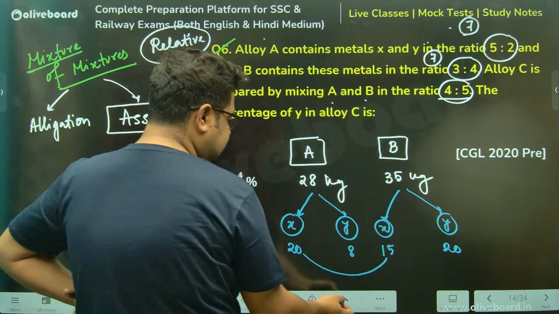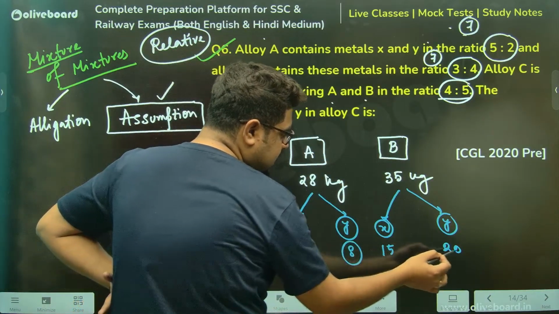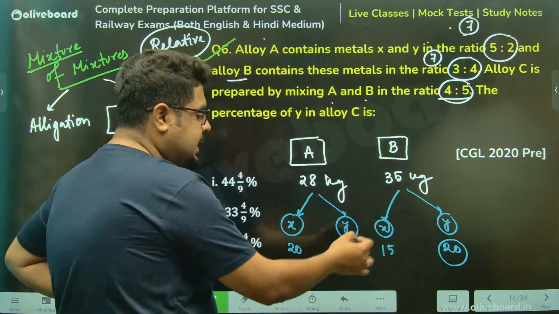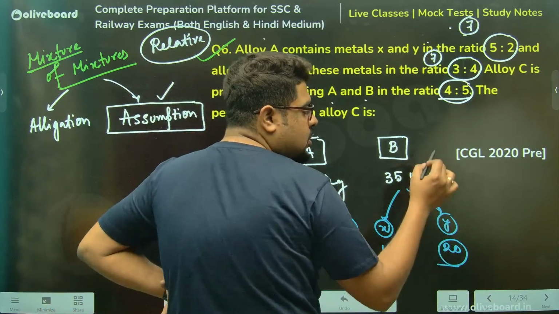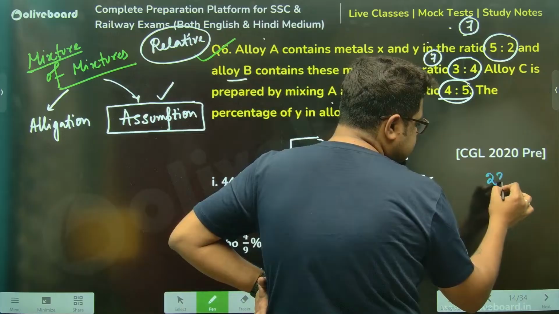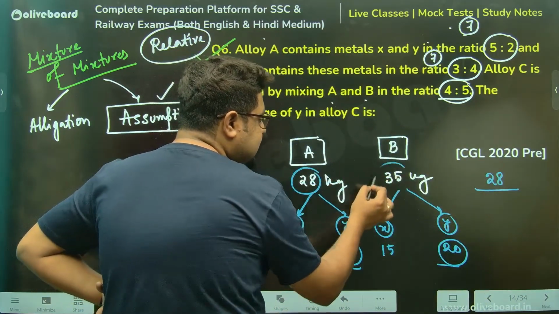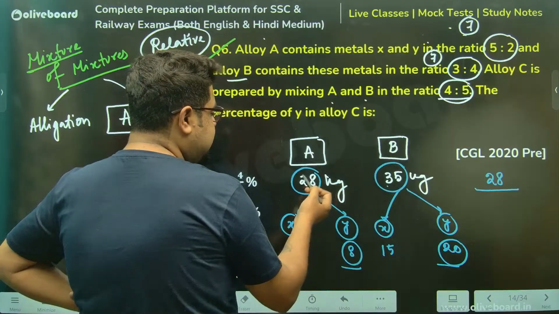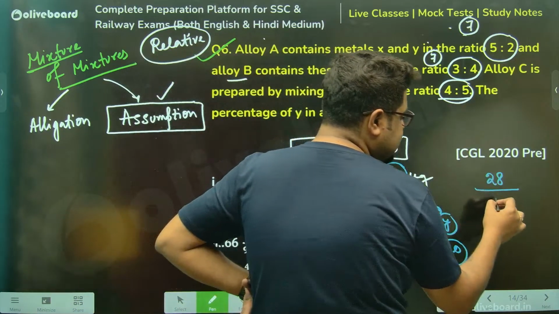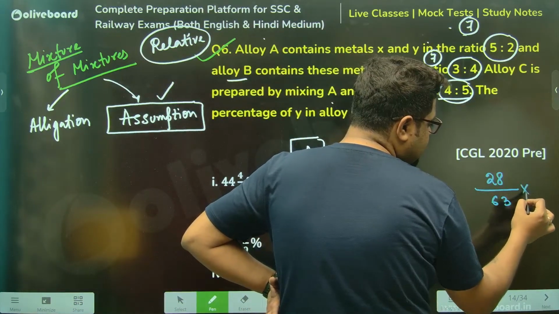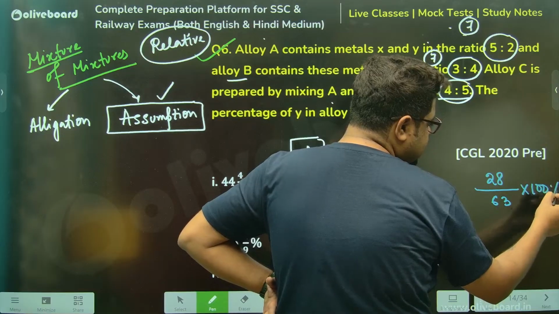Acha, percentage of y in alloy C. I don't need to find x. Sir, y total will be 28 kgs. 28 here, 20 here. Total, sir, 28 kgs. Out of total, how many kgs? 28 plus 35. It's a 63 kgs into 100%.